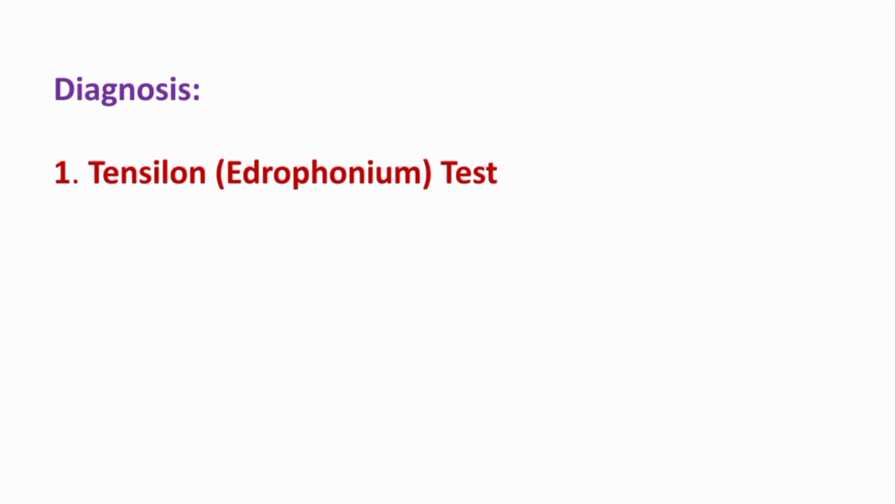Now, regarding diagnosis, mostly a clinical diagnosis is made, and the doctor can detect it on the basis of history and signs and symptoms. But if we talk about laboratory tests, then the tensilon test or edrophonium test is available, in which the drug edrophonium is given, and it acts by reversibly blocking the acetylcholinesterase enzyme, and in this way it prolongs the action of acetylcholine. So immediately the symptoms of patients improve. The response is seen in 30 seconds to 1 minute.